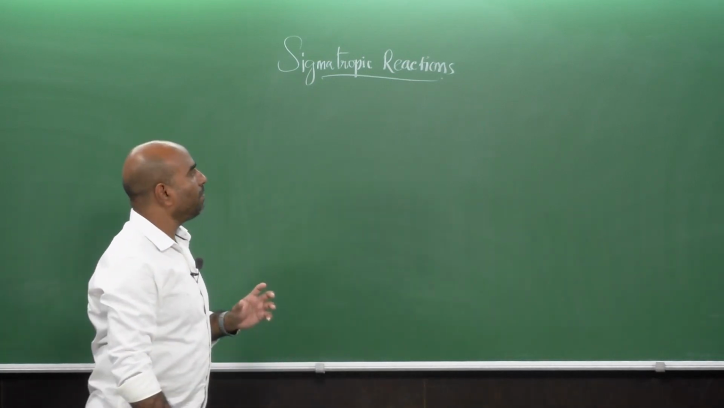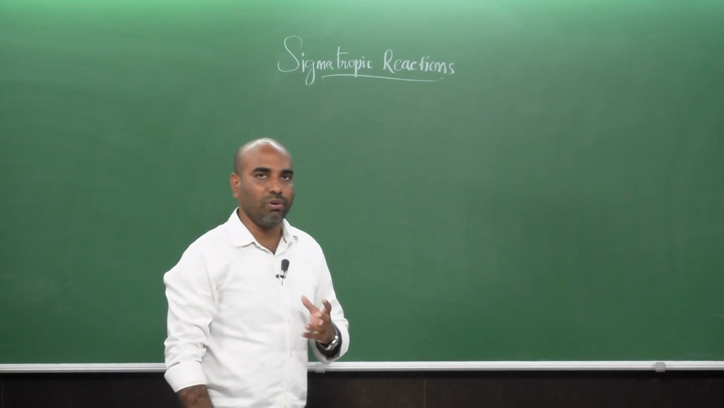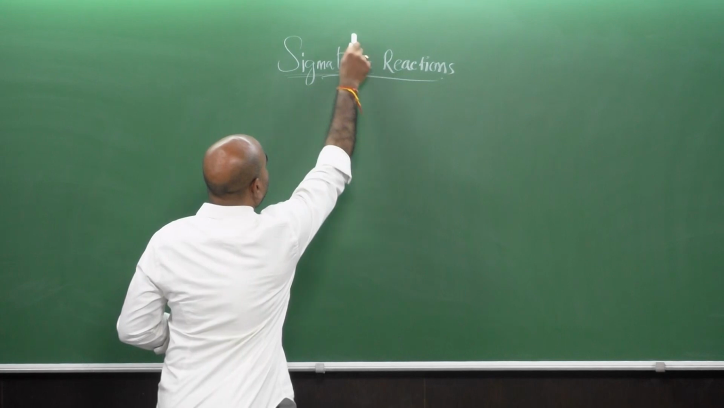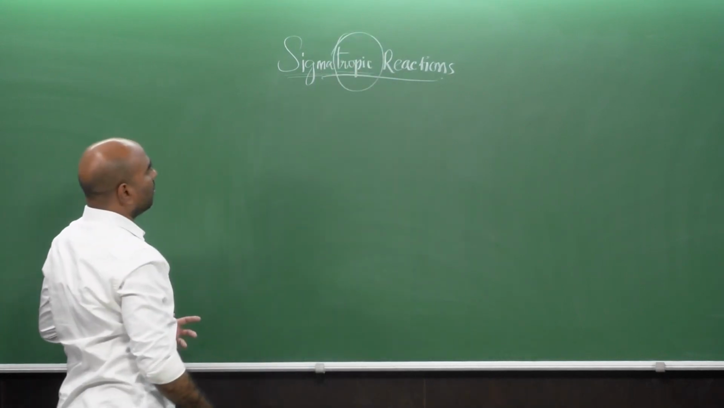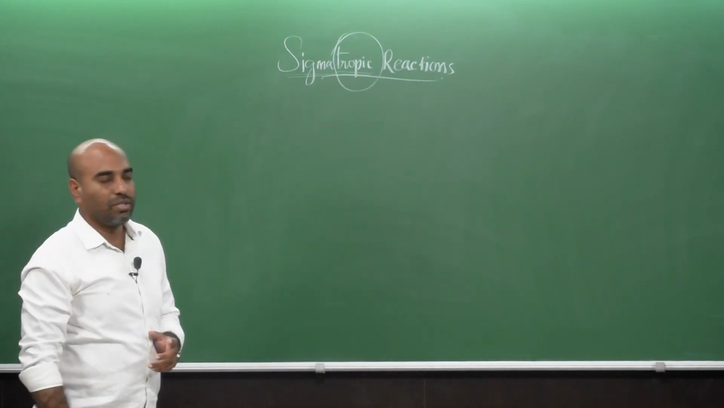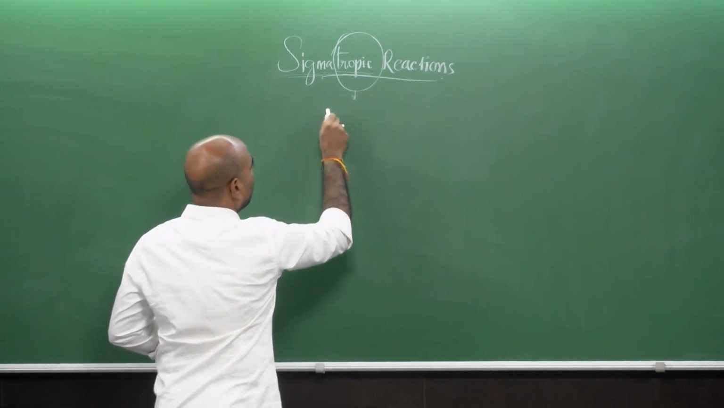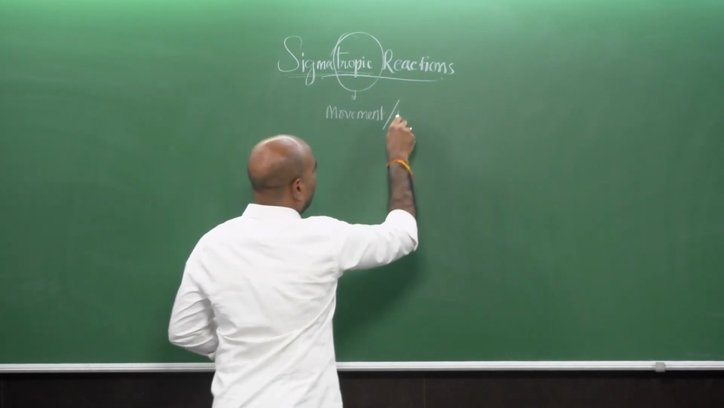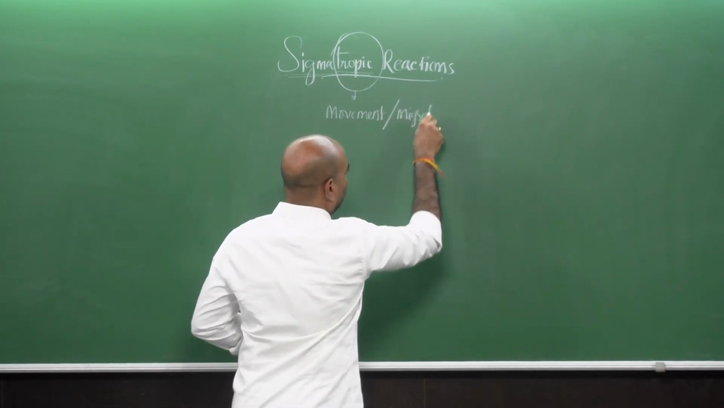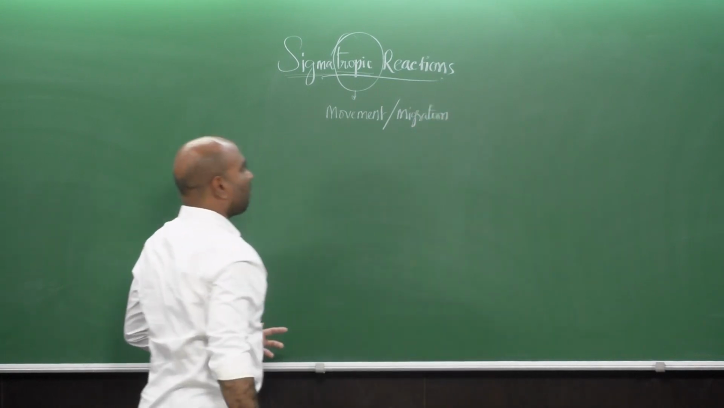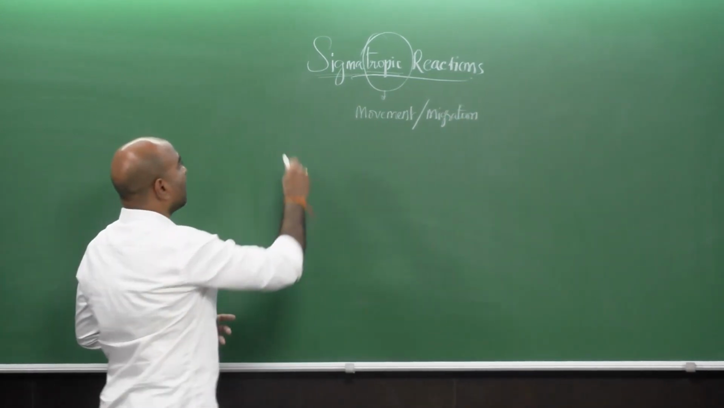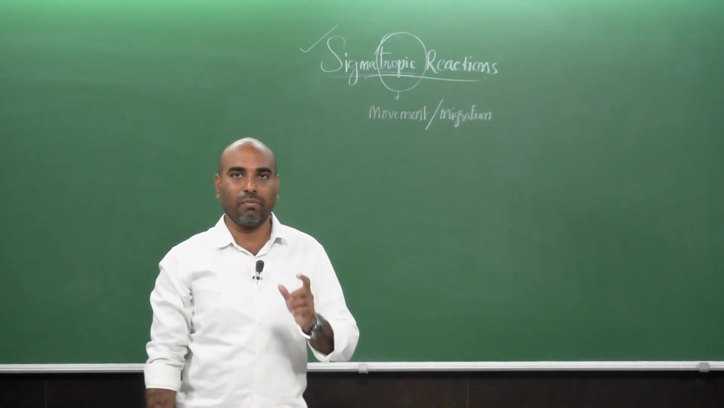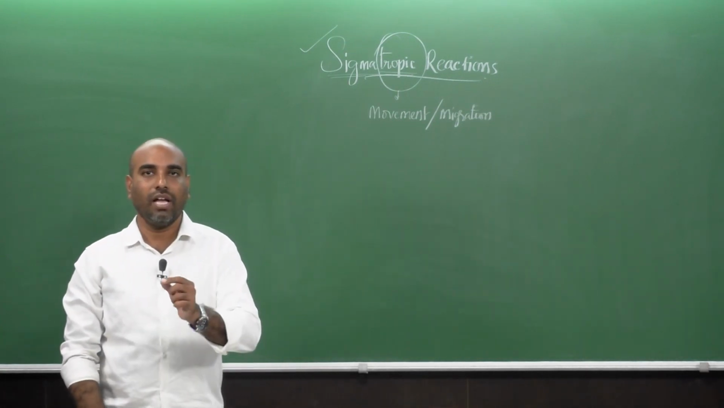Okay. So the name is suggesting us something. If you look at the name, it is saying sigma and tropic. First of all, let us see this new term, tropic. Tropic refers to movement or migration. So tropic is nothing but movement or migration. What is being migrated is the sigma bond. So together, a sigma bond is migrating, moving from one place to the other place.